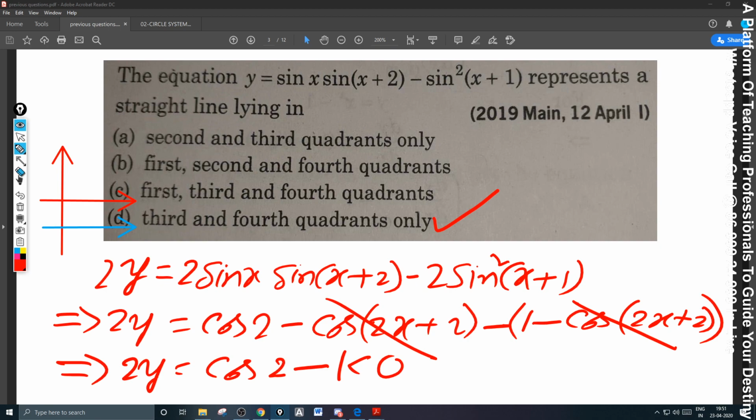So trigonometry itself is not an individual topic. It will be used in other topics. If you see calculus, trigonometry is everywhere in differentiation and integration. Some of the integration problems you cannot solve without trigonometry. So the basics of trigonometry are very much essential.